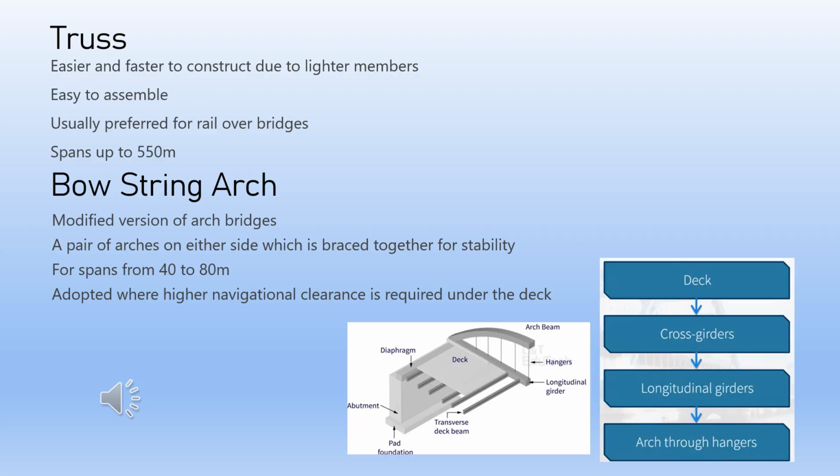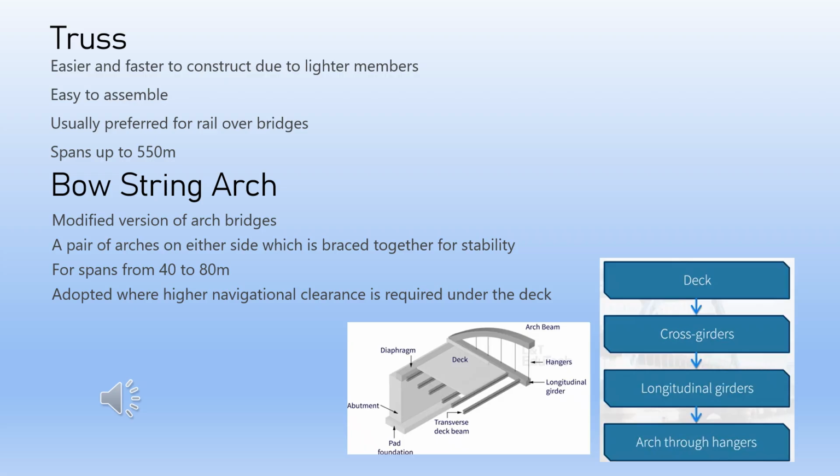Coming to bowstring type structural form, it is a modified version of arch bridges. In this type, a pair of arches is usually provided on either side of the deck. Typically, these archways are braced together to provide lateral stability. A bowstring arch is typically made of steel, concrete or steel composite material.